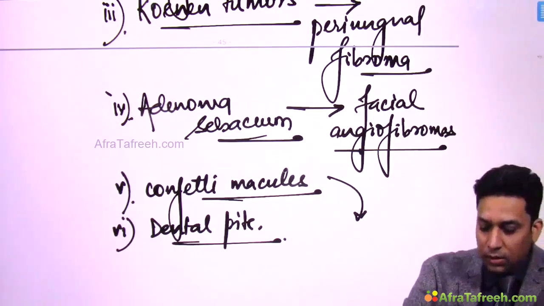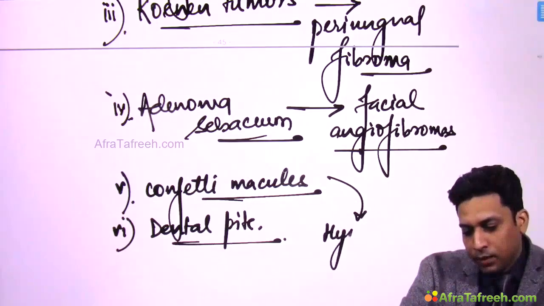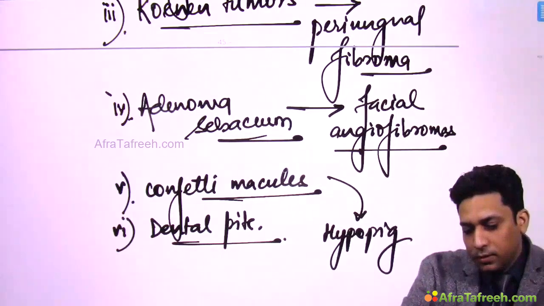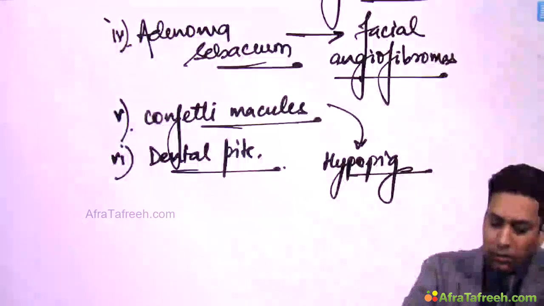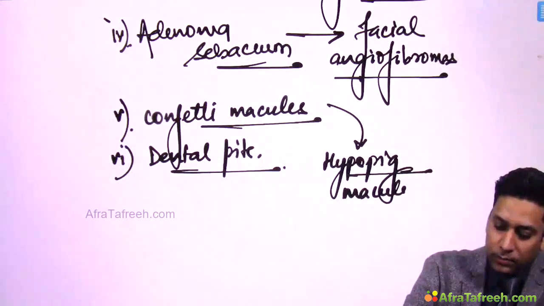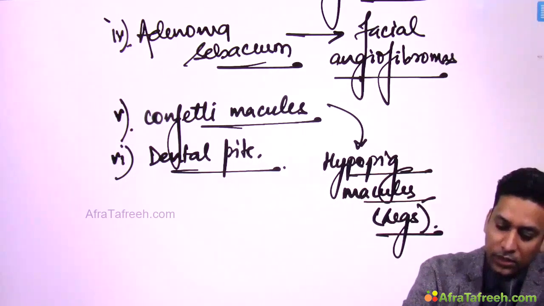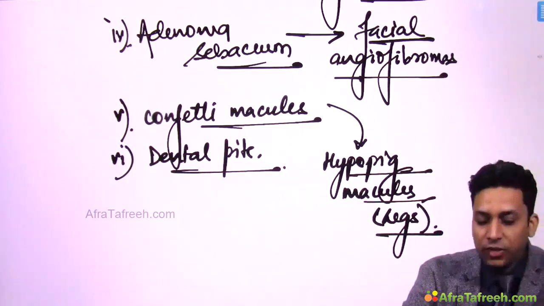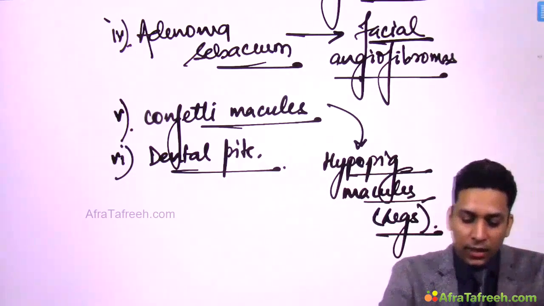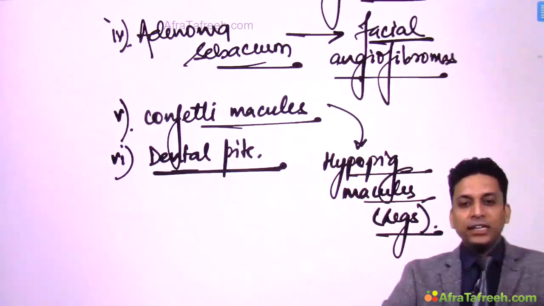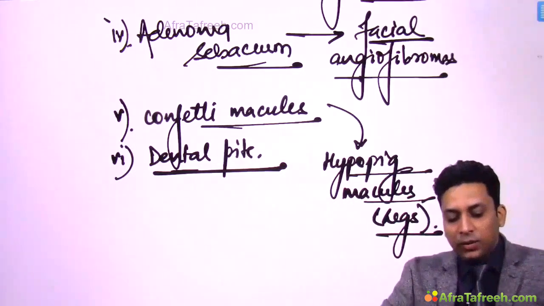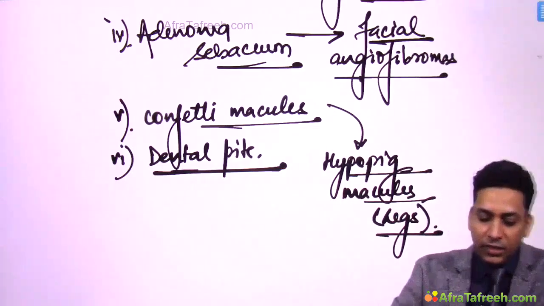Confetti macules are hypopigmented macules generally seen over the legs. Facial angiofibromas are very obvious, they are present over the face, and sometimes over teeth you might get dental pits. So these are various cutaneous and dental findings which might be present in these patients.